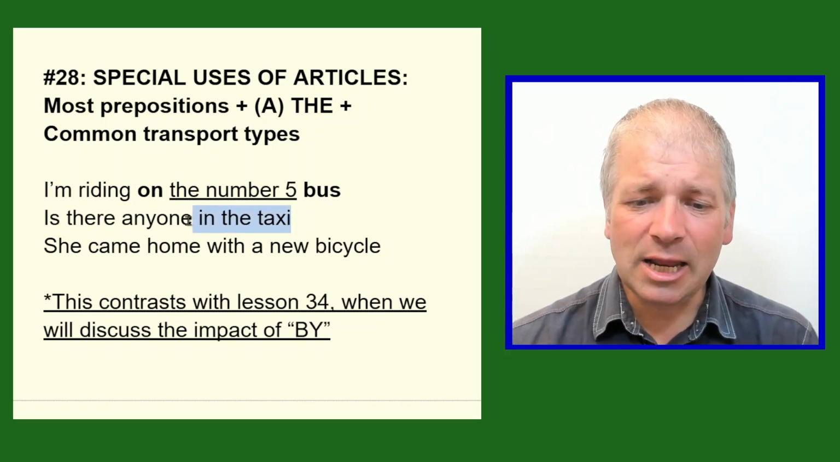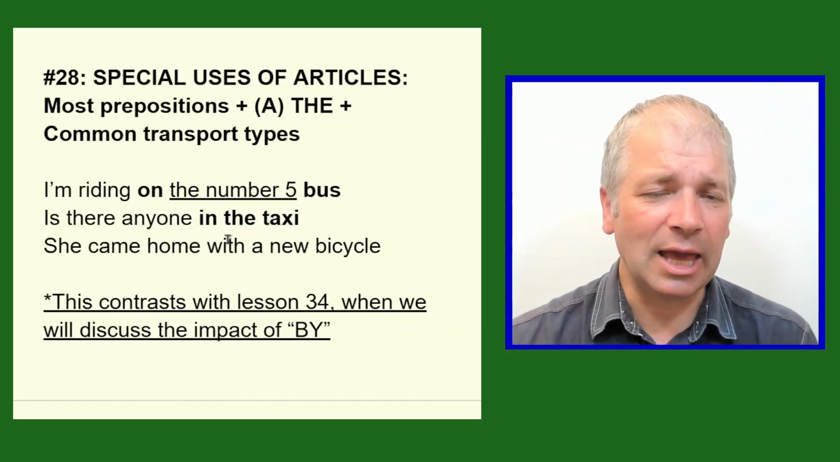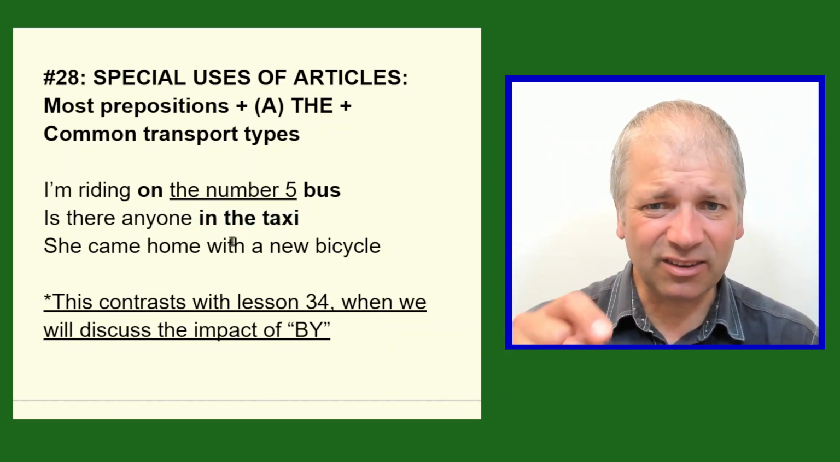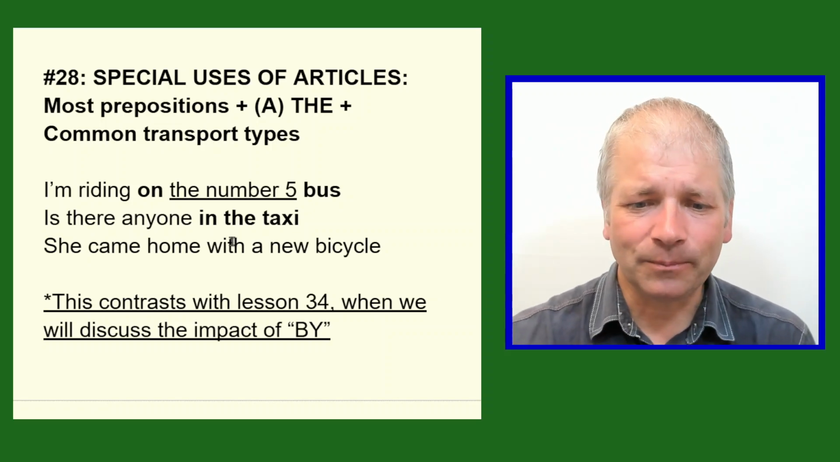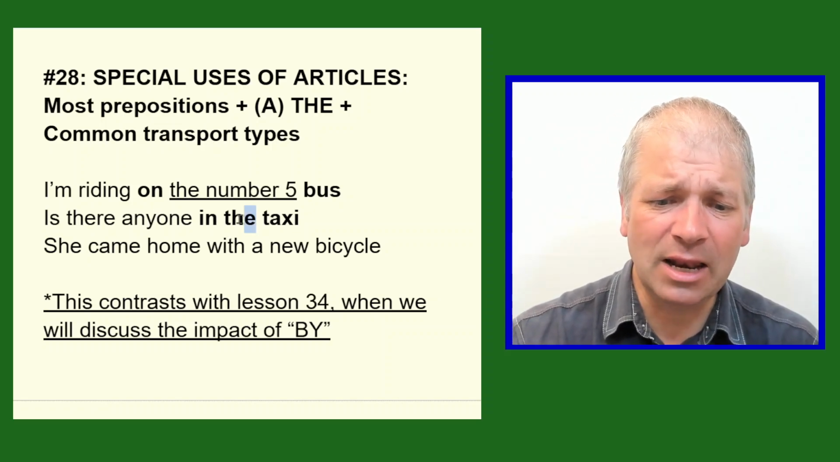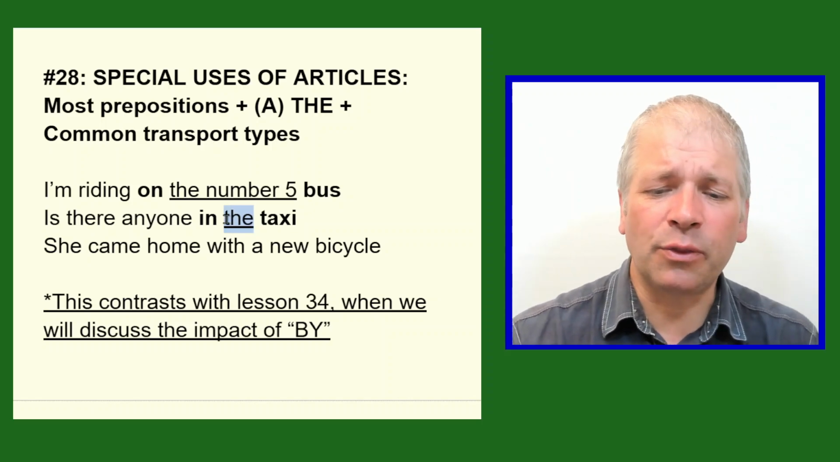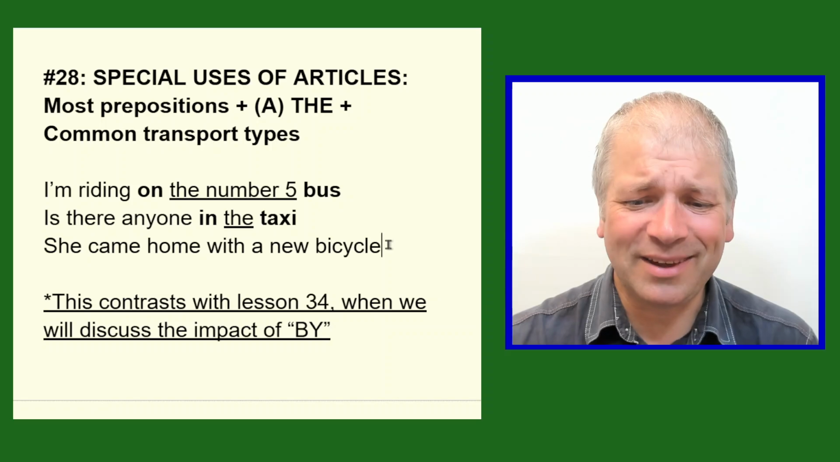Second one is, "Anyone in the taxi?" Here we're specifying one particular taxi, perhaps the one we're looking at. The preposition is in, and we use the before the transport type, taxi.